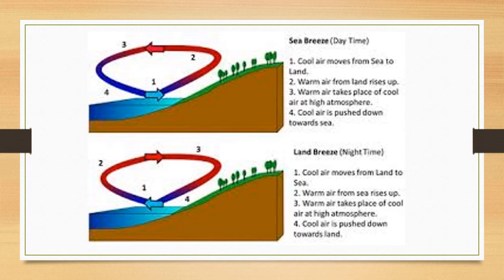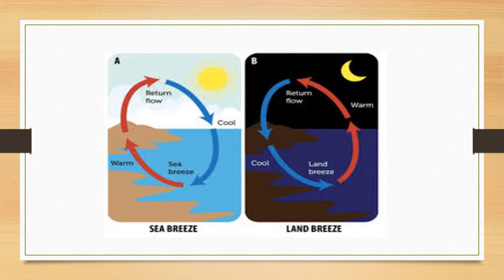So this is a continuous process, daytime and night time. Again, you can see in this picture, picture A, picture B. These pictures I will be sending you in PDF format. You should see all these pictures, then only you can understand clearly what is land breeze and what is sea breeze.